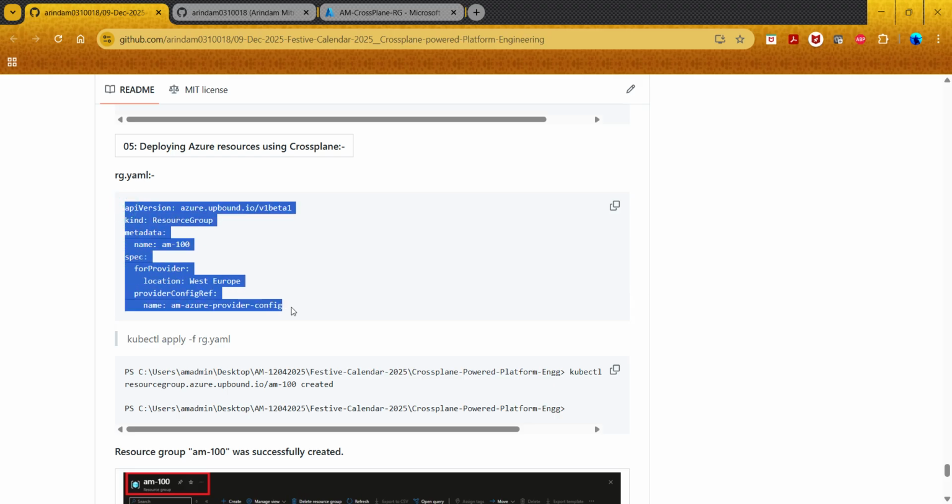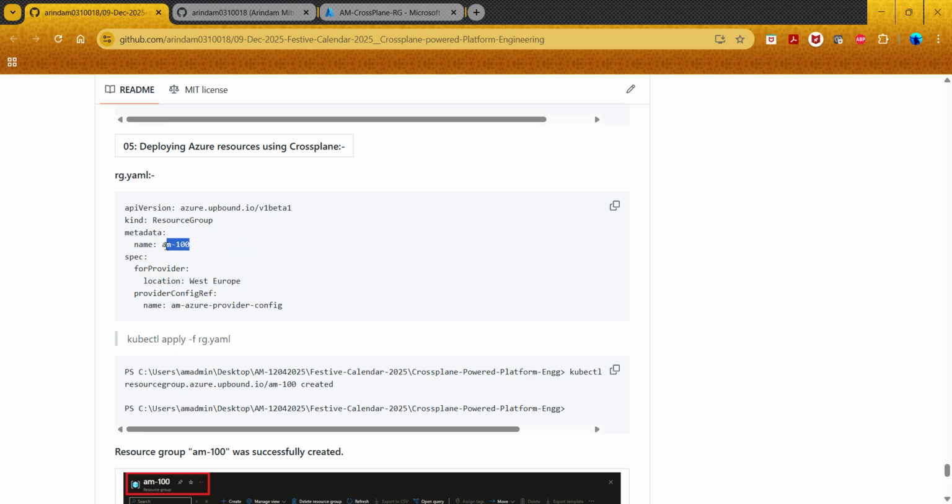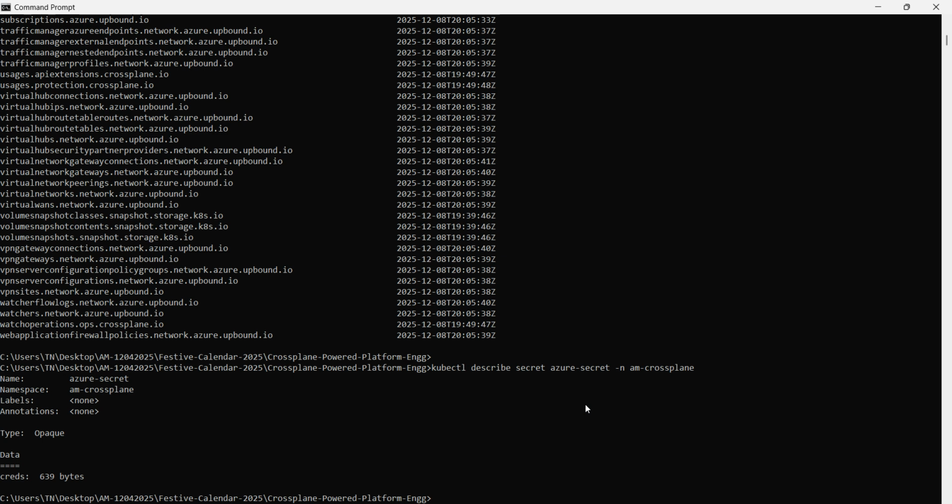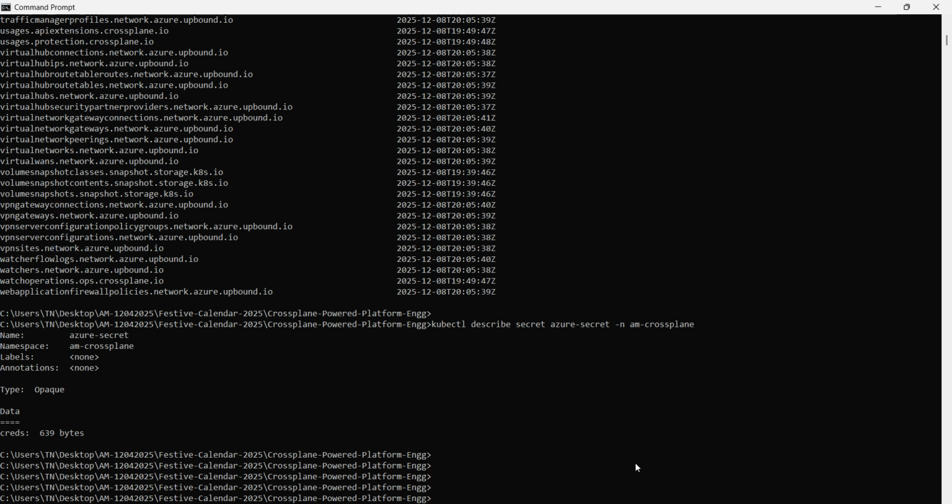Okay. So this is already created, and you see that now I have given a name called AM100. Now what I'm going to do is copy this command, go to my terminal, and apply it.